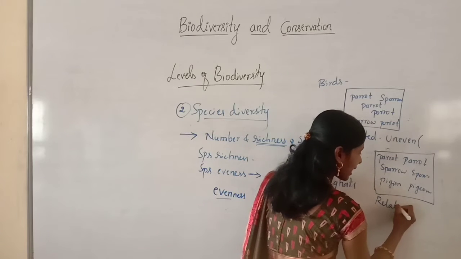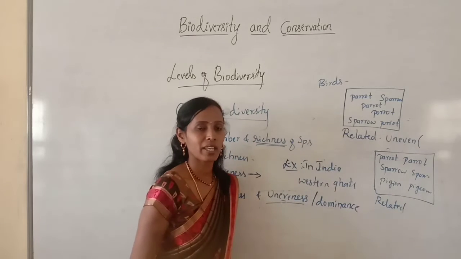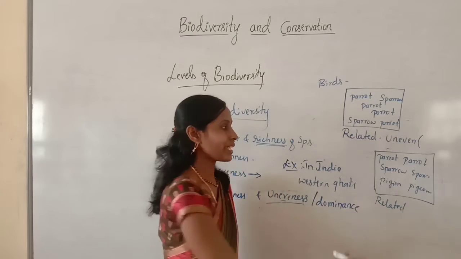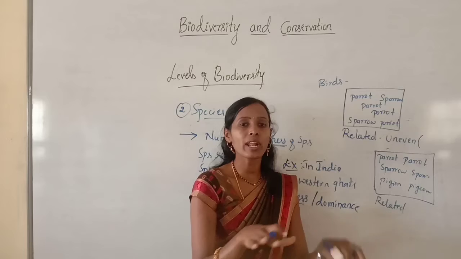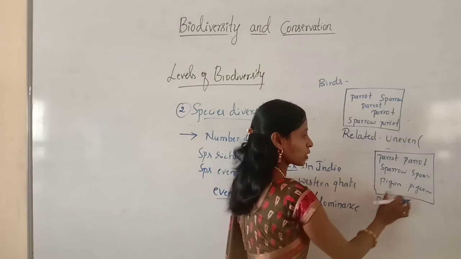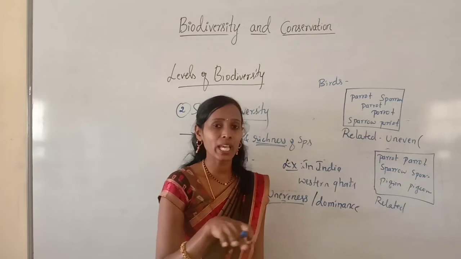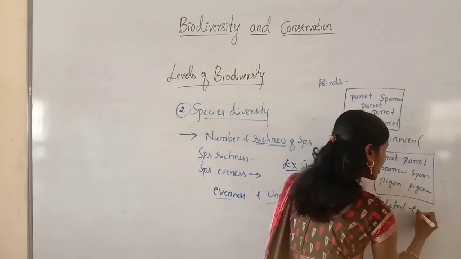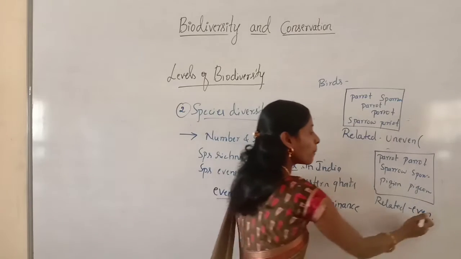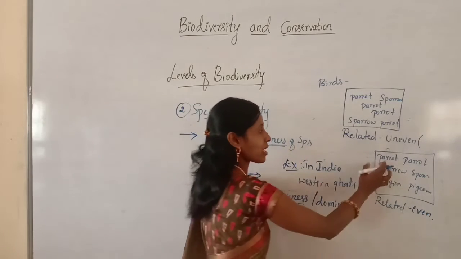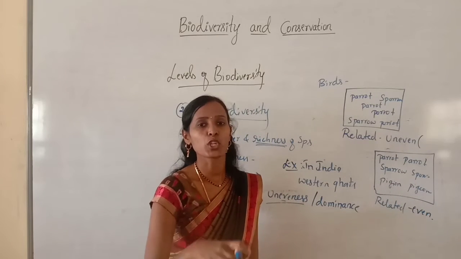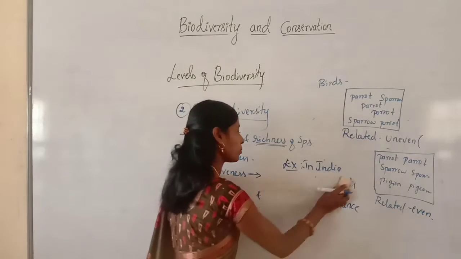They are related. Whether they are even or uneven, we can say here they are even because this community has more or less an equal number of individuals. The parrots are 2 in number, sparrows 2 in number, pigeons 2 in number. As they are equal in number, these are even. And when they are even, they show more diversity, because the number of species is more and they are even in number. We'll take one more example.